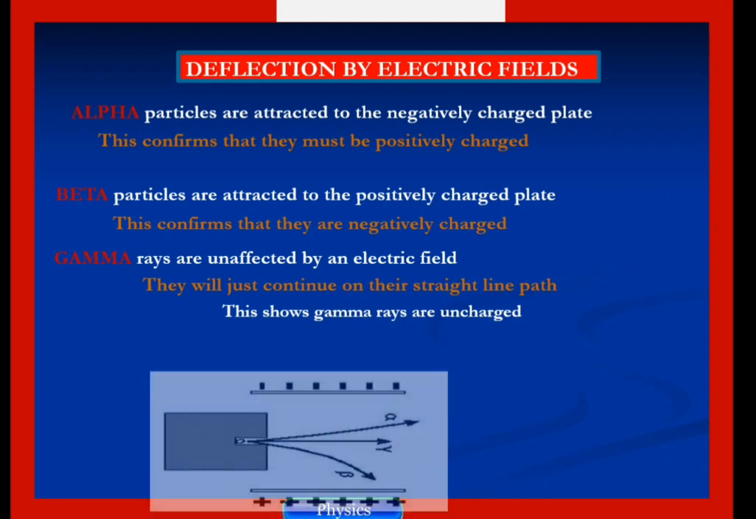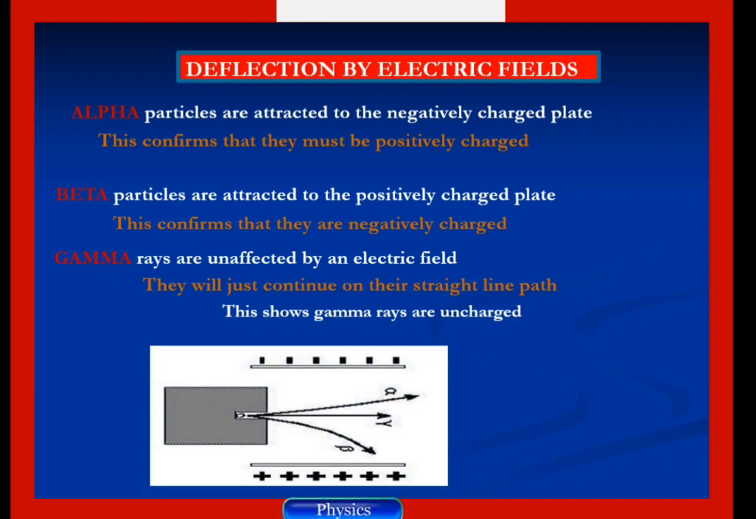So here you can see the radioactive source, and the three radiations are emitted, with the alpha particle slightly deflected to the negatively charged plate of the electric field, and the beta particle widely deflected to the positively charged plate of the electric field, and the gamma rays undeflected.